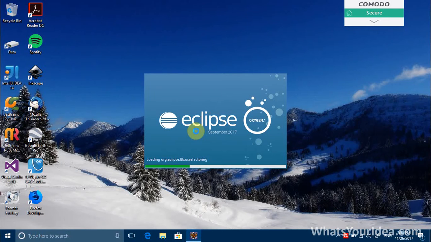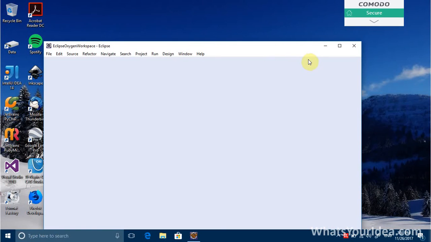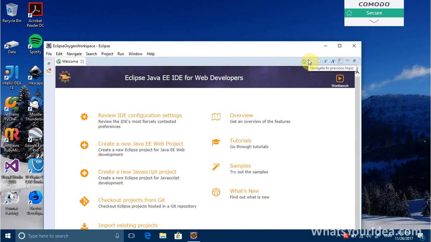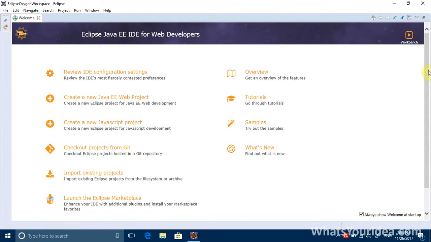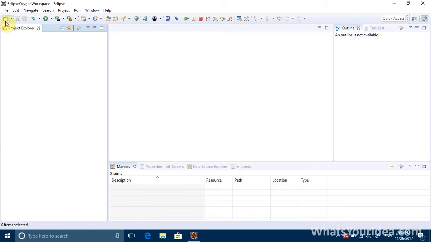Well, this is the newest version when I recorded this. If you got something different than my interface, that's completely okay, because Eclipse is getting new all the time. And here we go. And voila! This is the full Eclipse IDE. You can just close out of this, and a lot of things will show up. And we're ready to go.